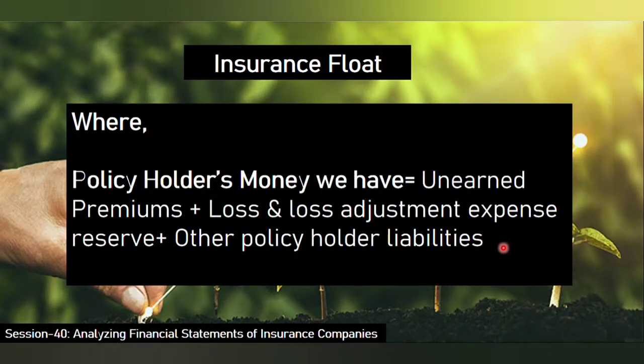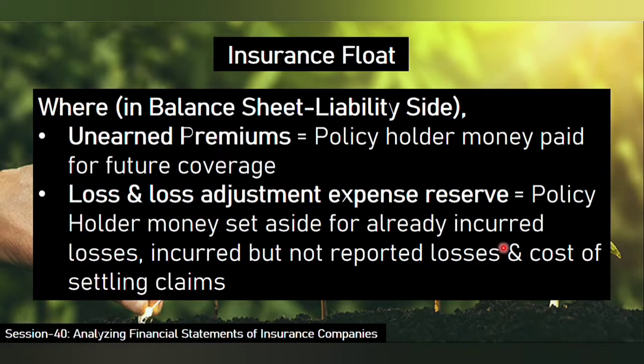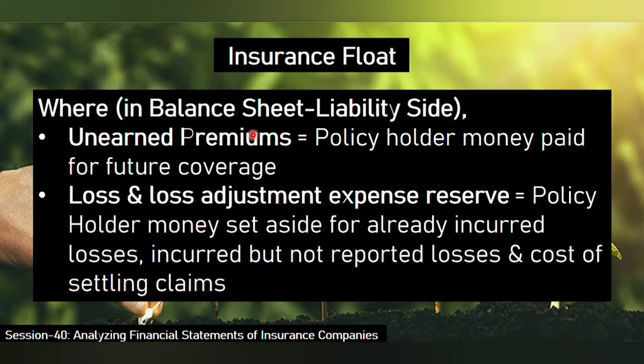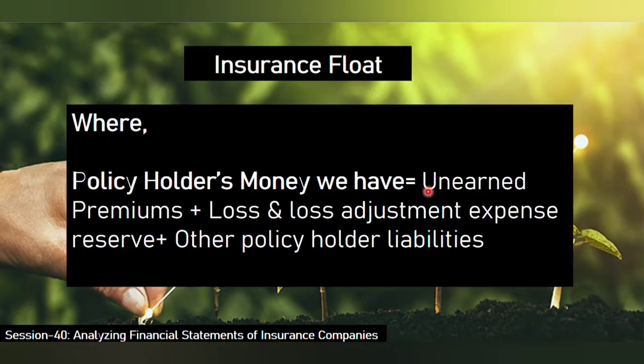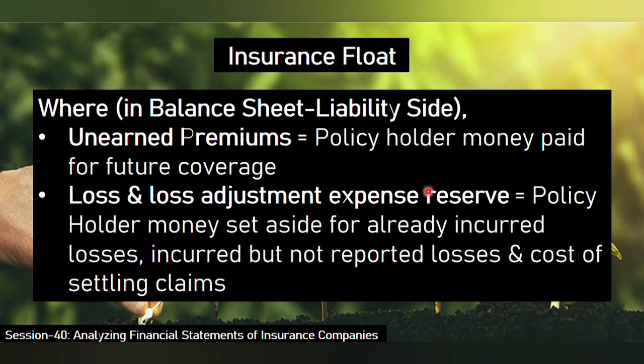What are these unearned premium, loss and loss adjustment expense reserve, and other policy liabilities? Here again it is listed out properly. As I told, unearned premium and loss adjustment expense reserve, all these things become part of the policyholders money we have, so that is the float.